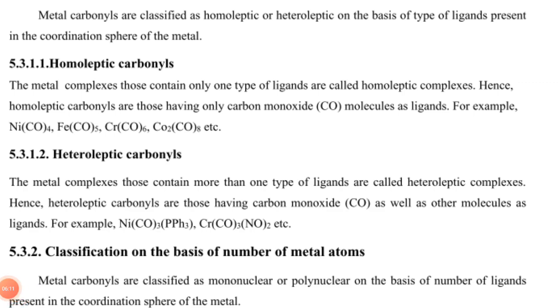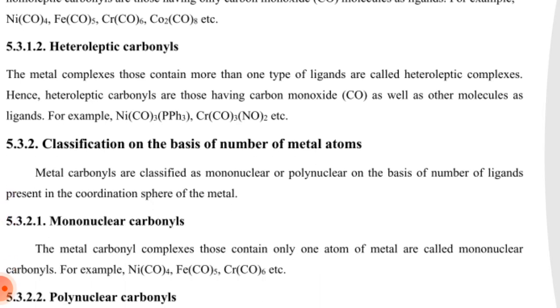Metal carbonyls are classified as homoleptic or heteroleptic on the basis of the type of ligand present in the coordination sphere of the metal. Homoleptic carbonyls. Metal complexes that contain only one type of ligand are called homoleptic complexes. Hence, homoleptic carbonyls are those having only carbon monoxide molecules as ligands. For example, nickel tetracarbonyl, iron pentacarbonyl, chromium hexacarbonyl, dicobalt octacarbonyl, etc.